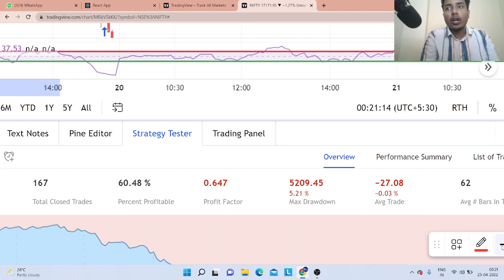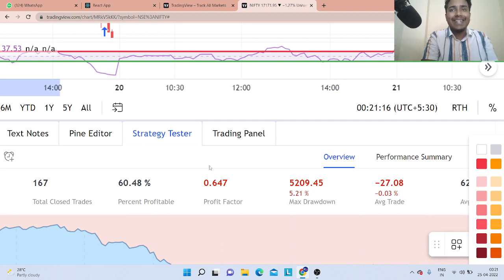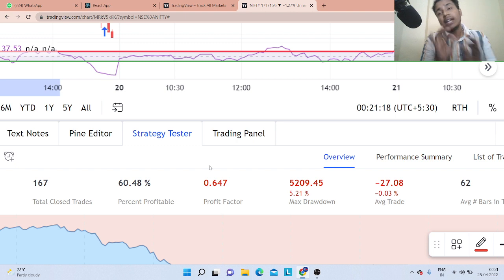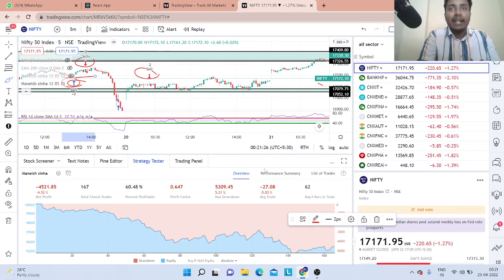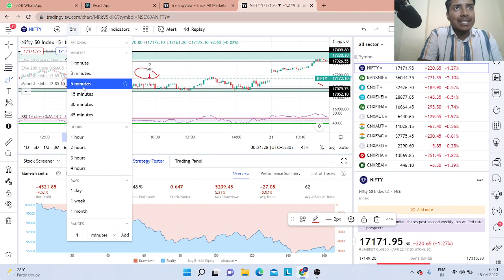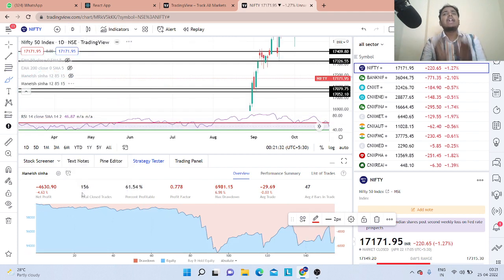And in the Indian stock market, if our winning probability is only 44%, then only we are profitable. But using this algorithm, a simple trader can make his winning probability 60%. And if we change the time, this is for intraday. If we change the time to 1 day for any professional, this strategy